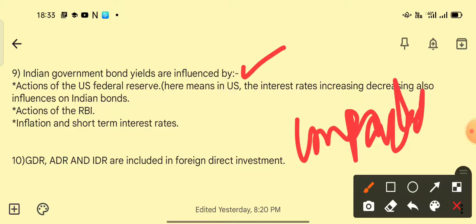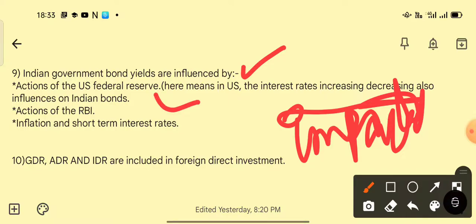And coming to the ninth question, Indian government bond yields are influenced, meaning impacted, by what? The answer will be actions of the US Federal Reserve. Here, when the US interest rate increases or decreases, that also influences Indian bonds. Another answer is actions of RBI, and another is inflation and short-term interest rates. So these are all the impacts which fall on Indian government bond yields.